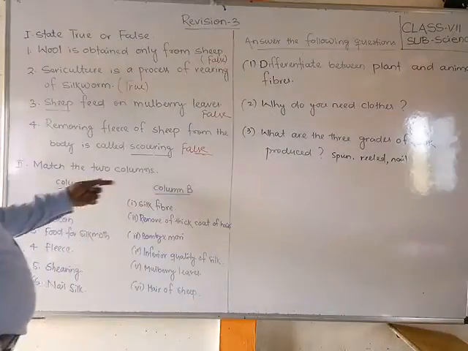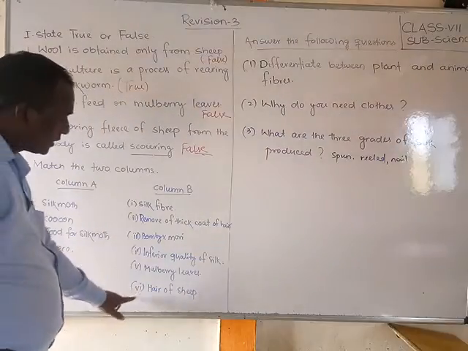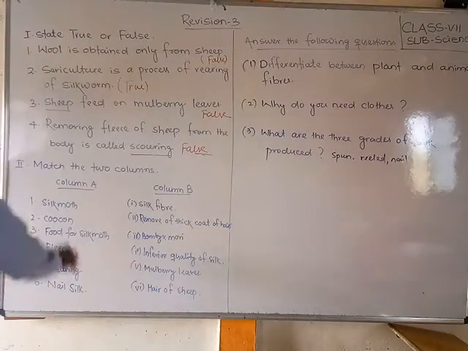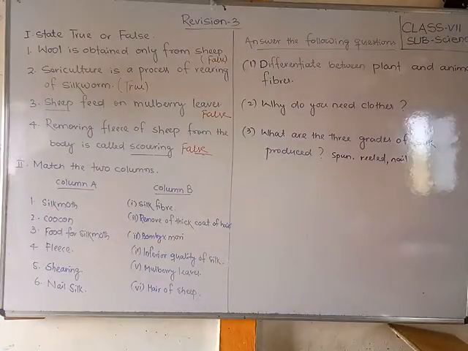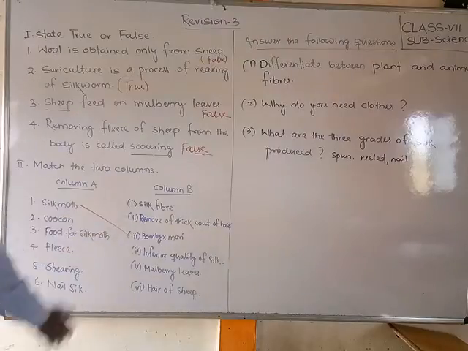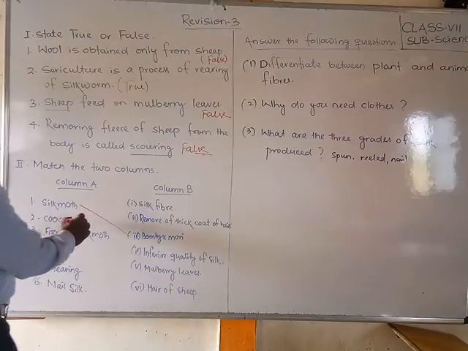Next, match the 2 columns. Here some questions are given, 6 points are given, and some sentences are given. You have to match whichever is correct. Silk moth. Silk moth is Bombyx mori, because the other name we can say is Bombyx mori. Cocoon. Cocoon is a silk fiber.